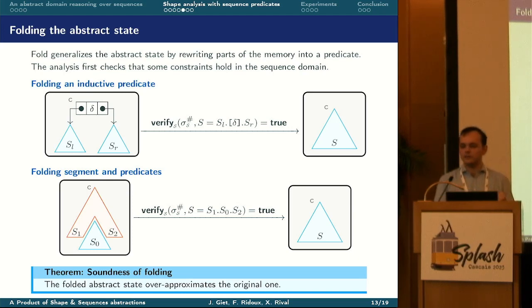The second case of folding is more interesting. In this case, the analysis concatenates a segment predicate with a full inductive predicate. In this case, the constraint to be verified is simply obtained by inserting the content of the full inductive predicate S0 between the two sequences of the segment S1 and S2. And folding an inductive predicate is also a sound rewriting operation.